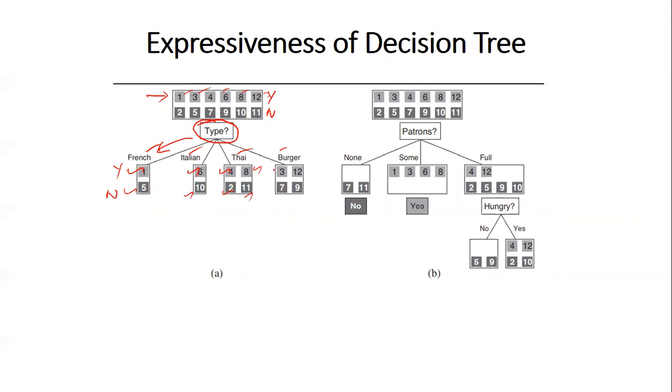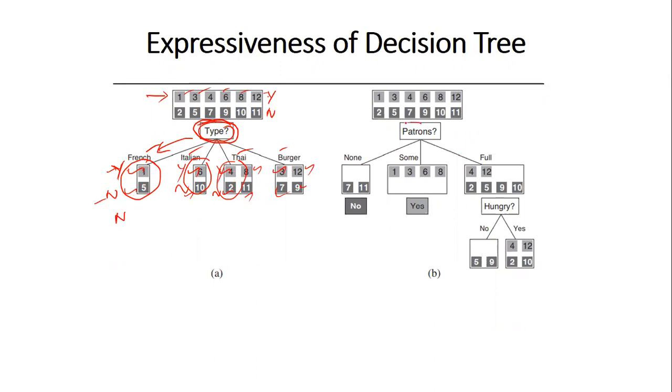Similarly, burger, if you say 3 and 12 are yes, 7 and 9 are no. Now here, if you have one yes, you have one no. So actually this is not a good parameter because you are unable to classify. Again, here also you have a combination of yes and no. So which is the right attribute? At the top, you have to choose the right attribute in such a way that it is highly likely to get only yes or no. Here we have both yes and no. Here also we have both yes and no. So this is not a right attribute to start with.